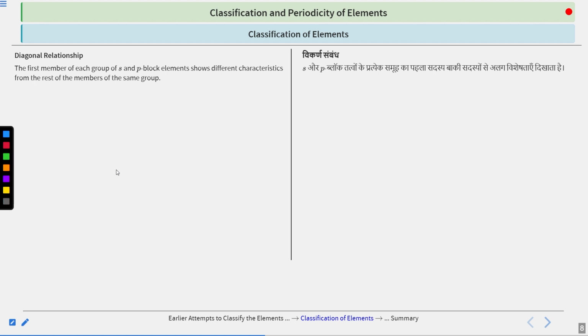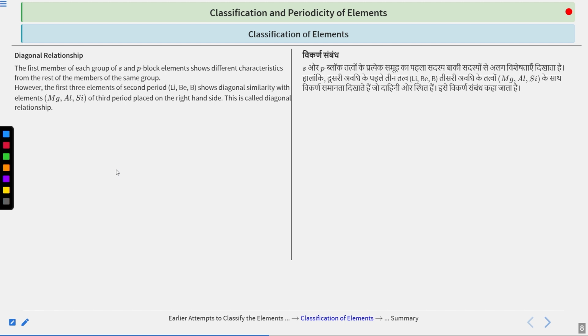We don't take hydrogen here. I mentioned it earlier and I'm mentioning it now also, that hydrogen's position is not fixed. So we start with lithium, the first element in the alkali metals. This will show properties that will not be in accordance with the rest of the elements present in the group. Then after lithium we have beryllium. Same goes for beryllium, boron, and carbon. All of them show different characteristics from the rest of the members of the same group.